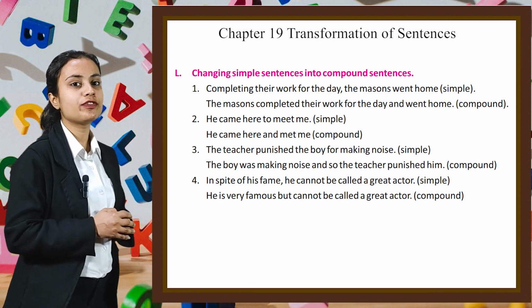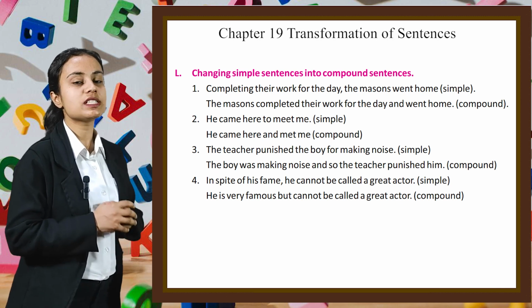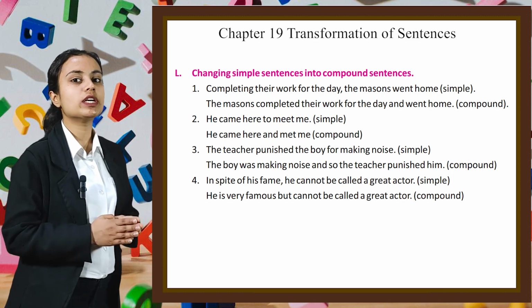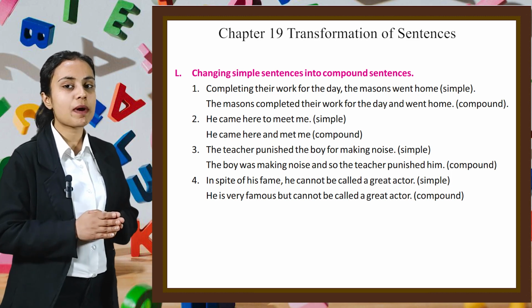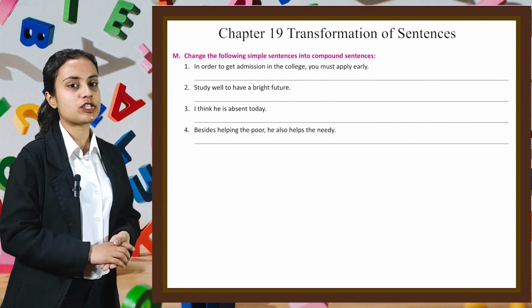In spite of his fame, he cannot be called a great actor. It is a simple sentence. And, he is very famous but cannot be called a great actor, is a compound statement. Now using these concepts, let's try some questions.